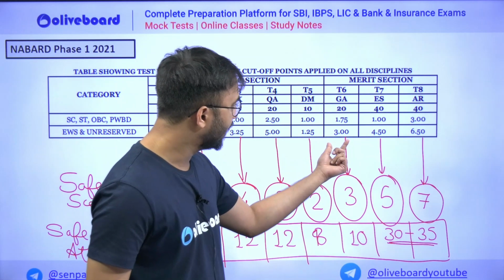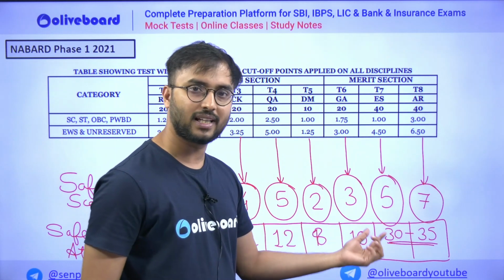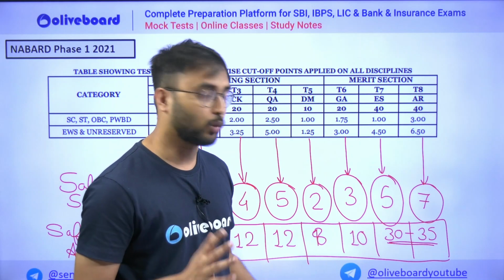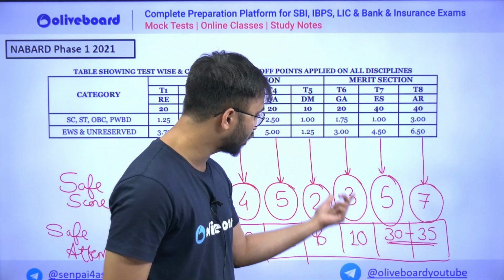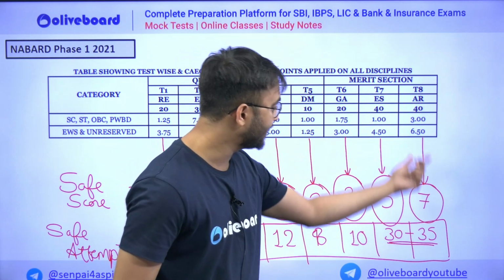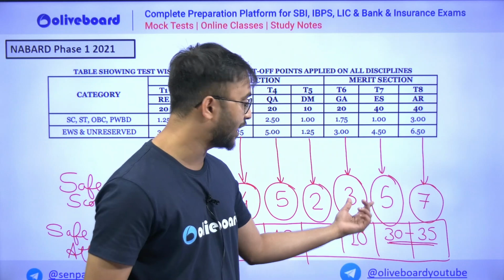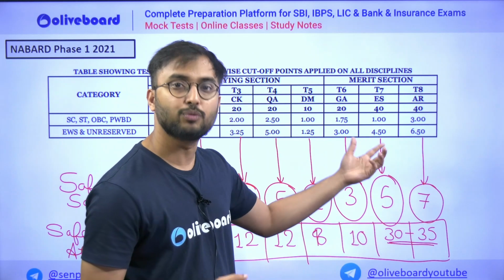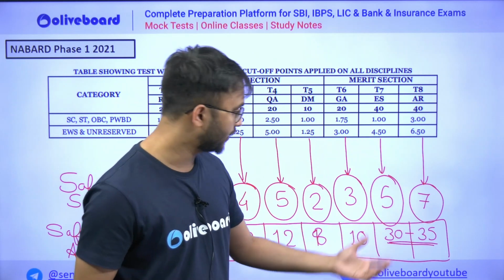Again, come to GA. GA, see here, 3 is the cutoff. Some student will say, sir, let me just attempt 5. But what about merit cutoff? You cannot, with just 5 marks in GA, 10 marks in ESI and 10 marks in ARD. 10 plus 10, 20 plus 5, 25. And the cutoff is more than 25. Merit section cutoff. Therefore, you fail.